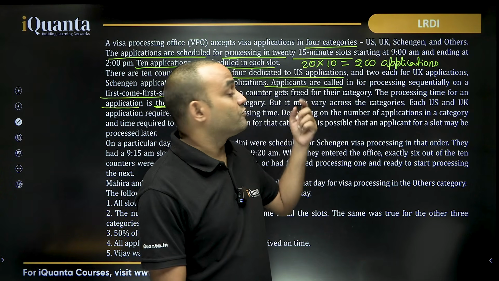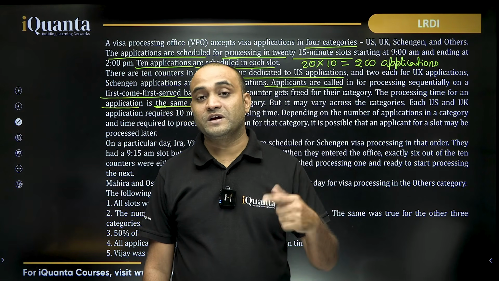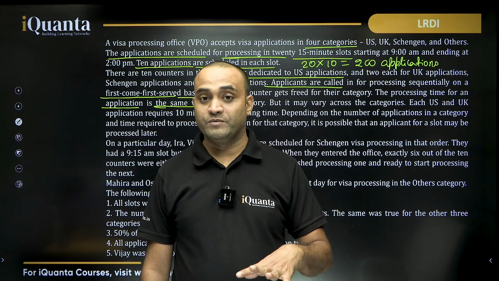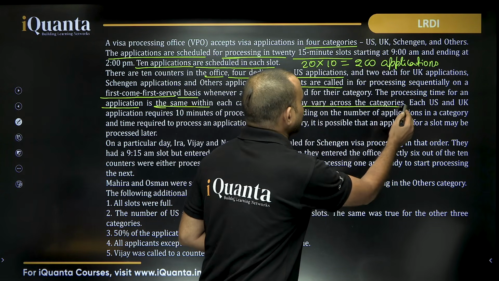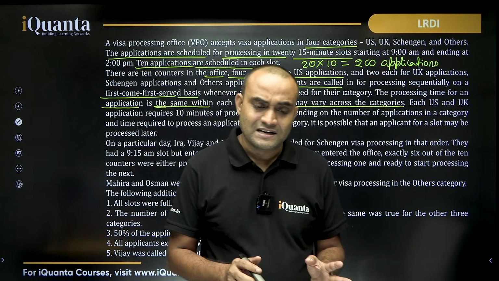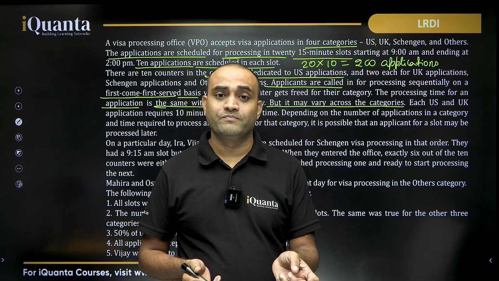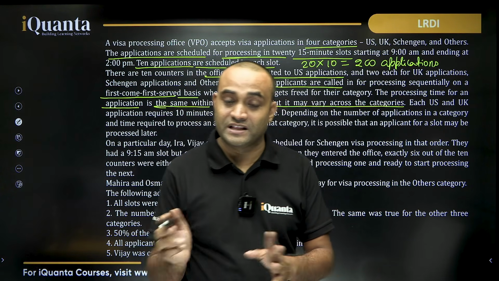In case of UK applications, if one application is being processed in Y minutes, each application will be processed in Y minutes. But it may vary across the categories. It's not necessary that for each of these 4 categories, the processing time to process an application is the same. They could be different.